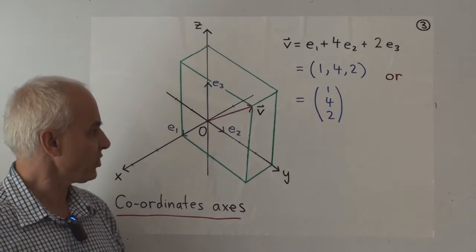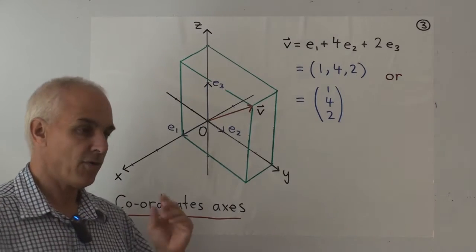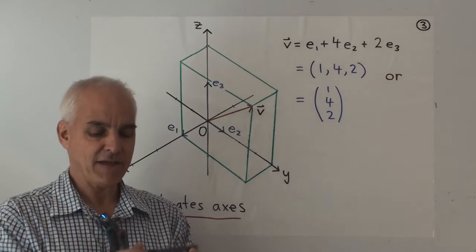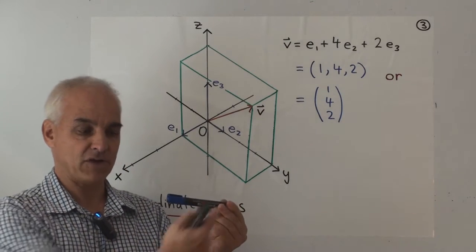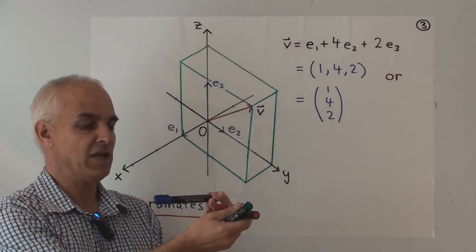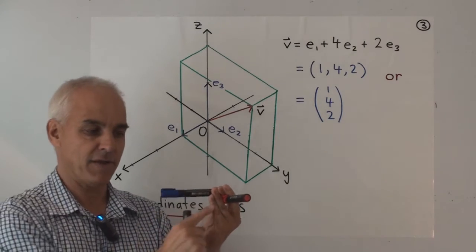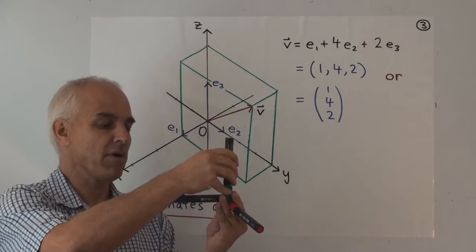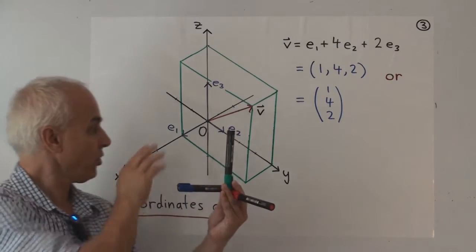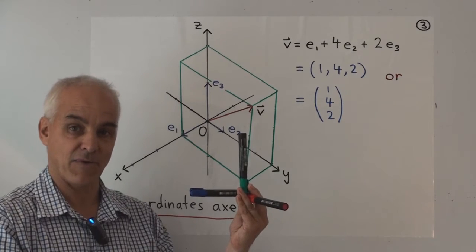So when you see a picture like this, it's sometimes a little bit hard to interpret where things are. So it's useful to have a standard way of thinking about this. And that's to think of the E1 vector as, say, being in that direction there. This is the origin. And then the E2 vector coming out like that. So there's E1 and there's E2. And then there's one more, say the E3 vector like this. So there's E1, E2, E3. When you're looking at a picture like that, I want you to think of three vectors in this configuration.